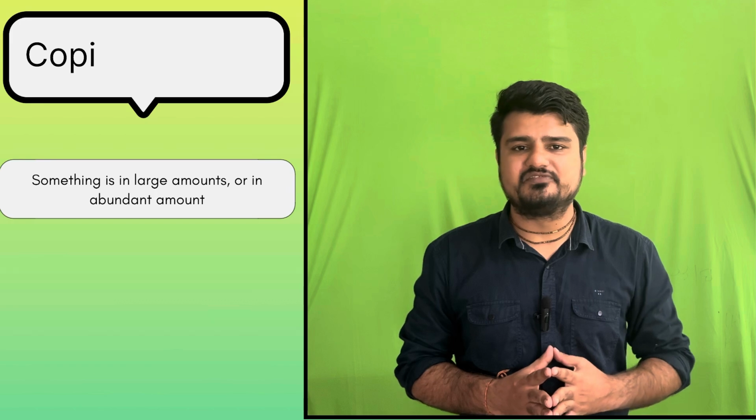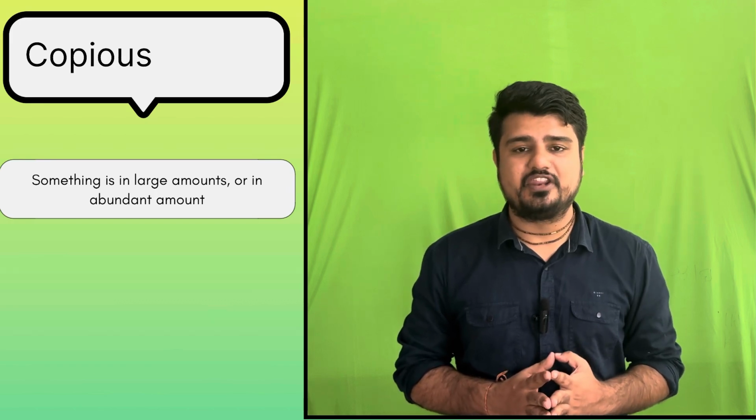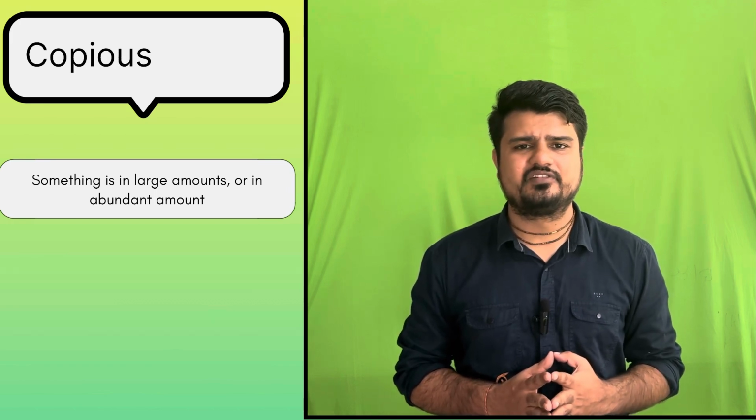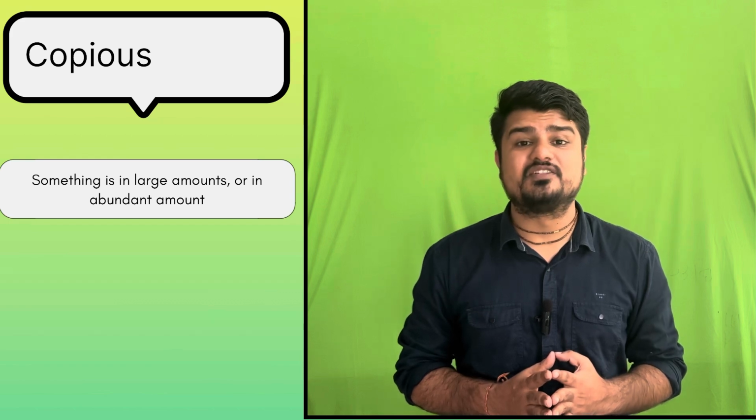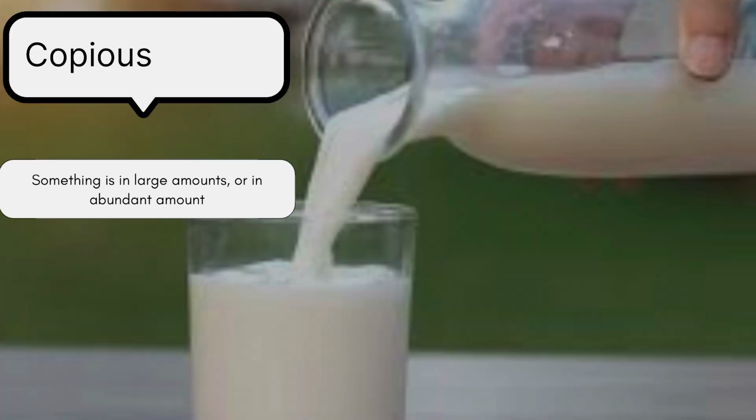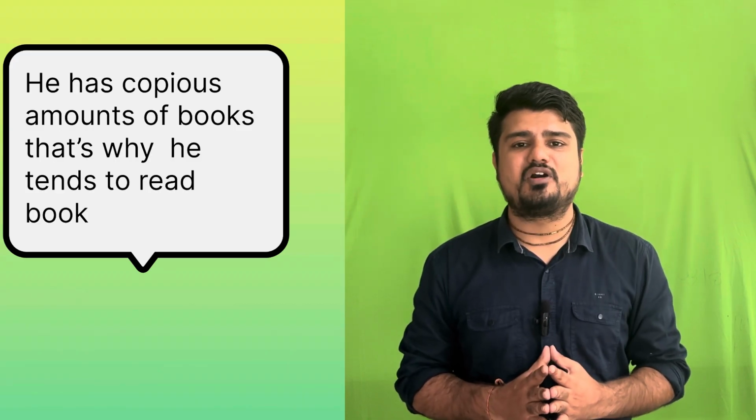You might have heard this word copious. Let's have a definition of this word. When you have something in a large amount, an abundant amount of something, you can say I have a copious amount of milk, I have a copious amount of water. Let's move on to the example. He has a copious amount of books, that's why he tends to read books.